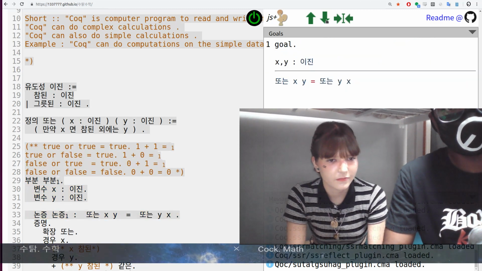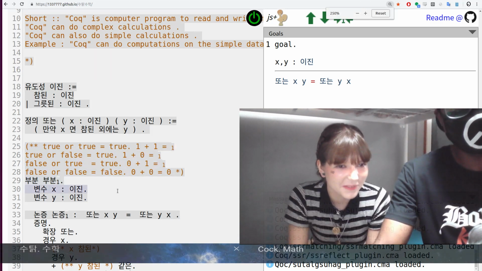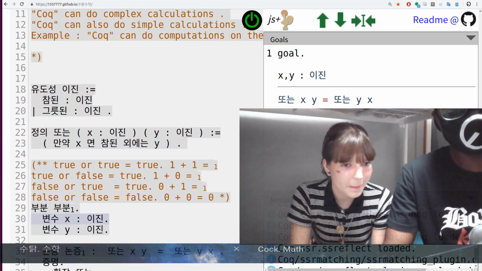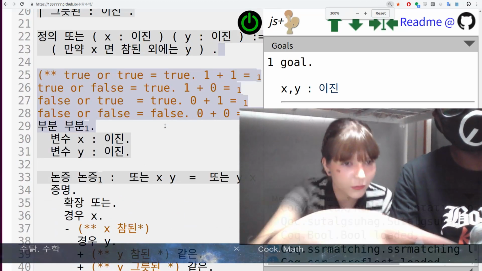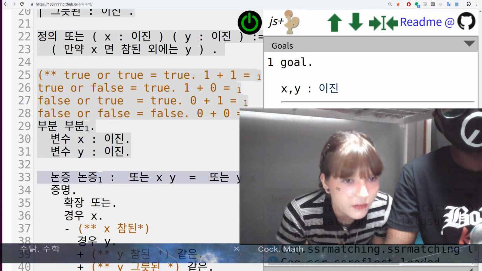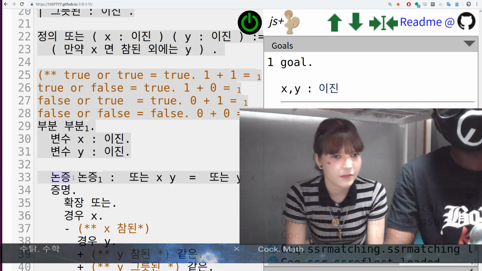Okay, you start the lemma. Can you say this? You know what it means? Make it a little bit bigger. Okay, so read this. It means this lemma. Yeah, it's lemma. 논증, you know what it means? 논증 means theorem, lemma, right? So we define this lemma, and then we go over.